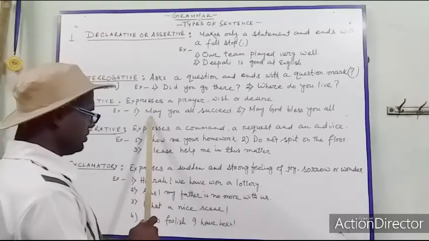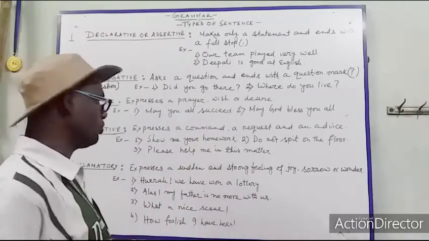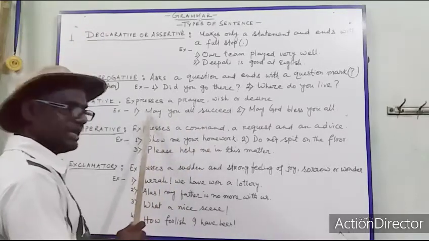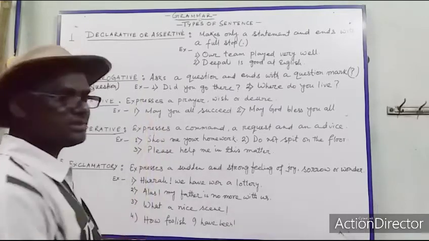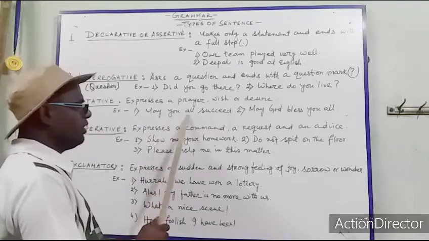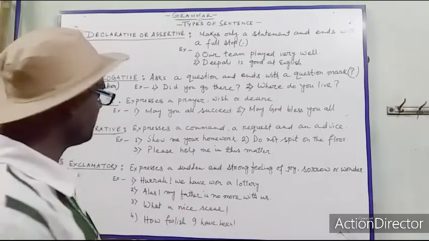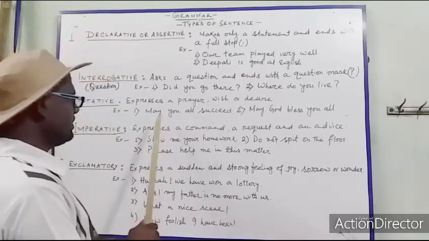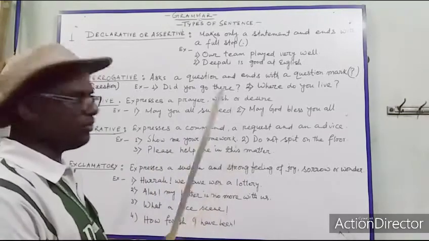So a sentence starting with may tells the desire or wish. May you all succeed. This is an optative sentence because it is expressing the wish.